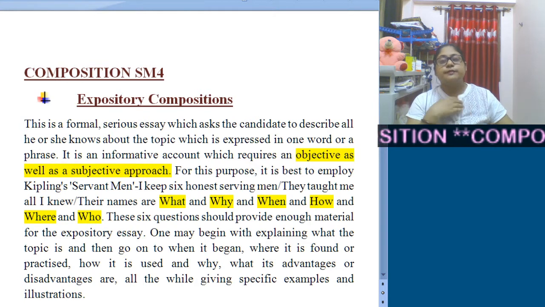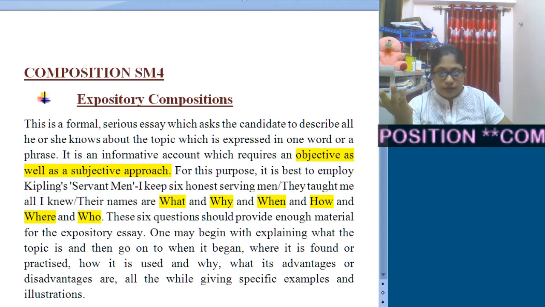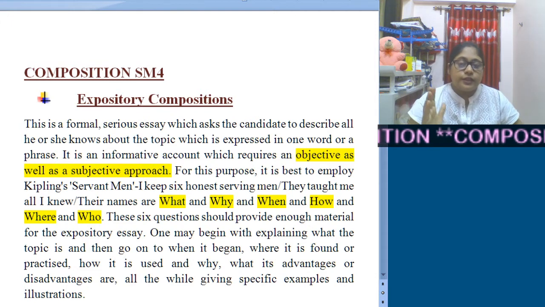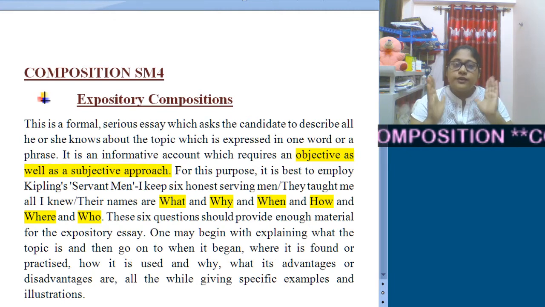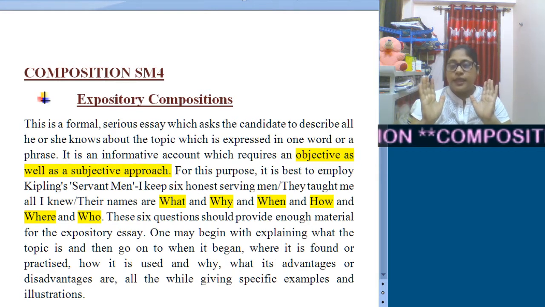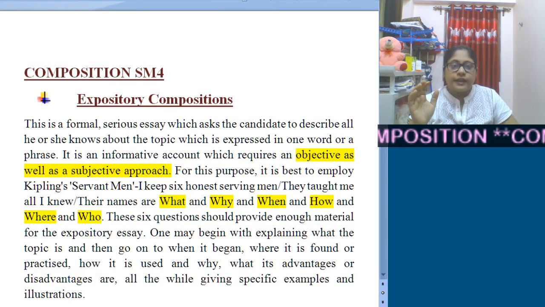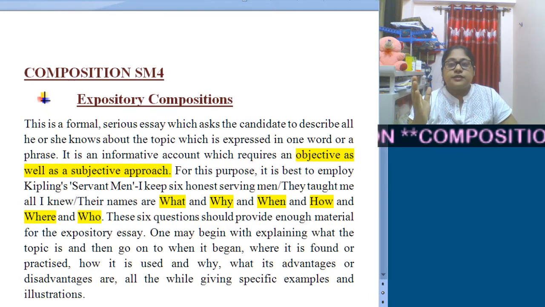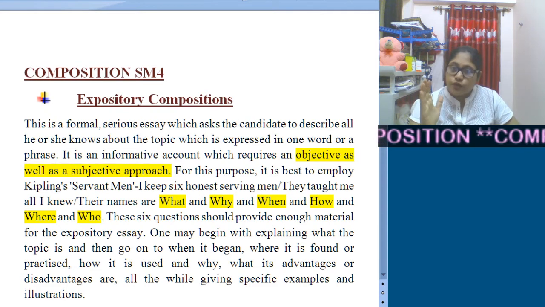In expository composition, you will be provided maybe only one word or a phrase. This is a very formal type, which describes whatever you know about the topic. It is basically an informative account where both your objective as well as subjective approach is required.